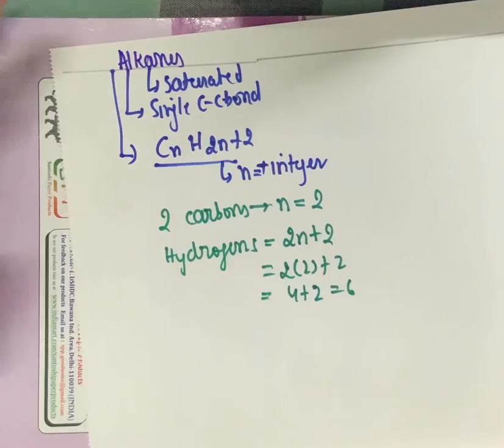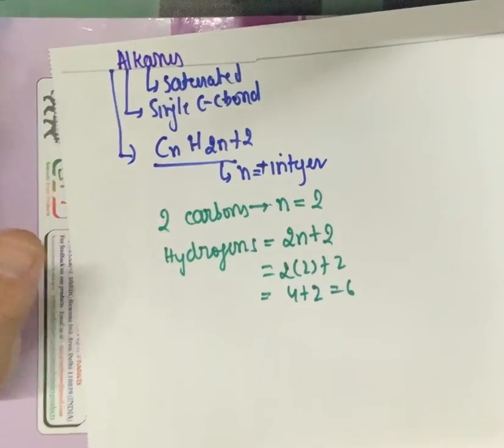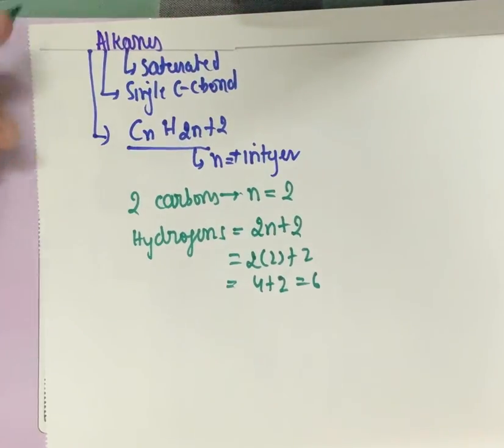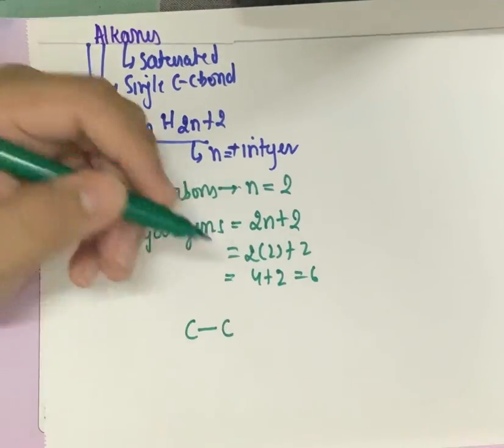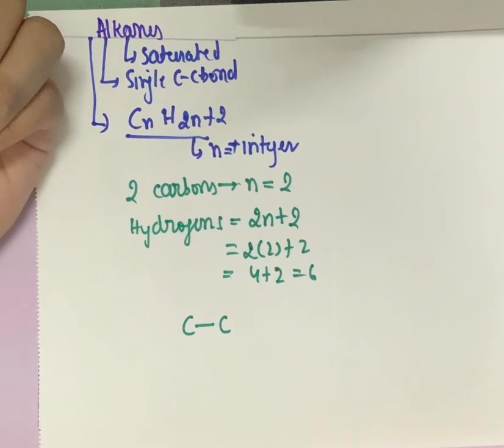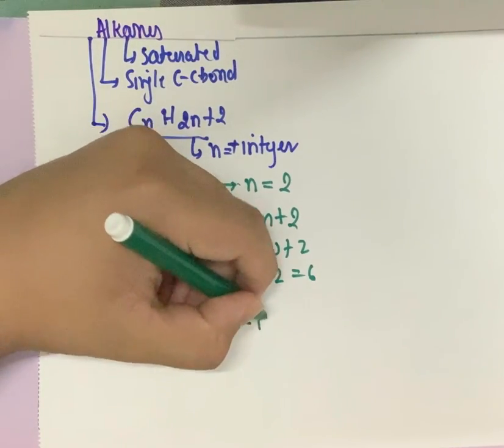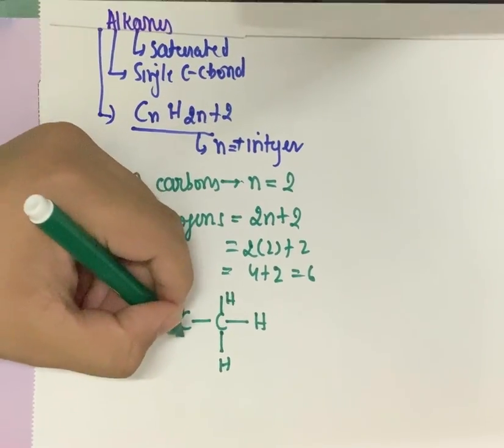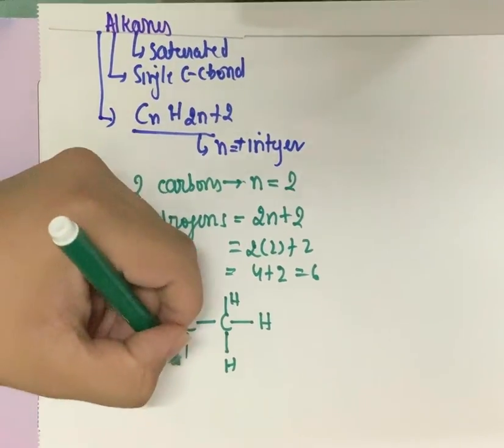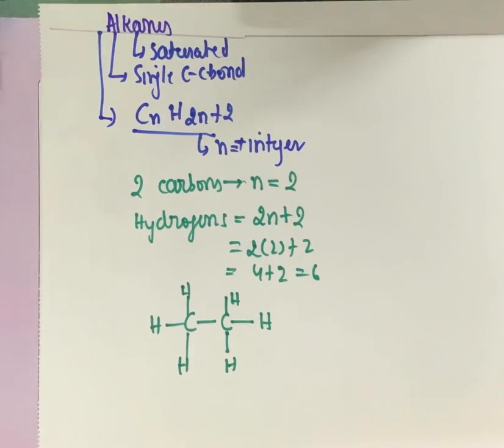So the alkane with 2 carbons will always have 6 hydrogens. If I try to draw the structure, carbon-carbon, carbon has to have 4 single bonds to satisfy its octet. Carbon-hydrogen will always have a single bond. Hydrogen, hydrogen, hydrogen, and this molecule is formed.